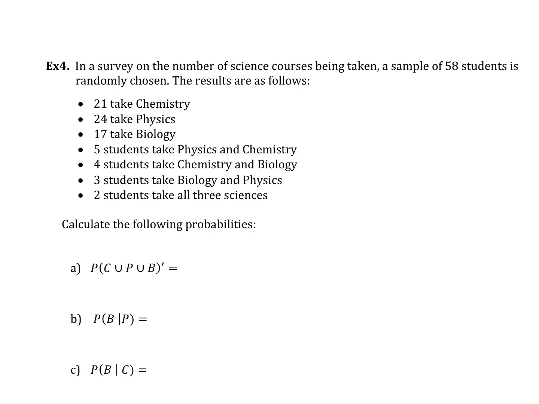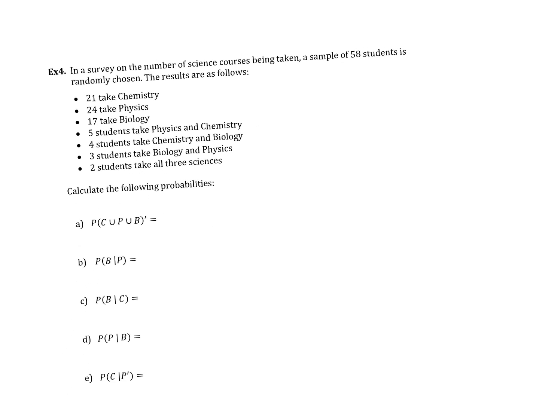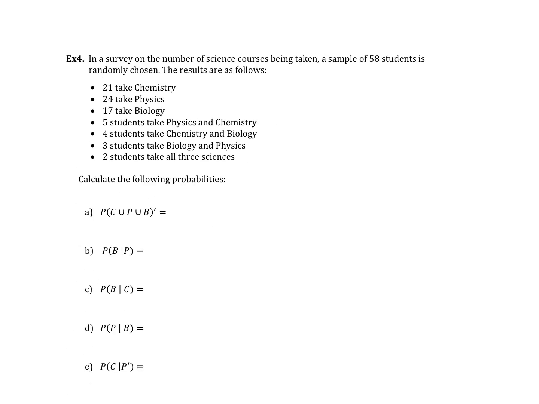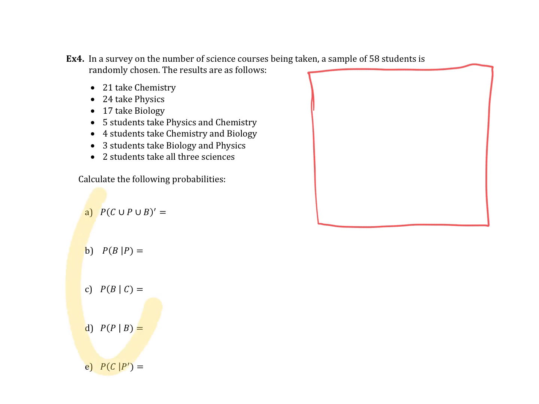In a survey of the number of science courses being taken, this is a 3-set Venn. Setting up a 3-set Venn is kind of hard. I think I did it in a recent video, but this is something I want to see over and over again. I'm going to set up the 3-set Venn, and then leave the rest for class.